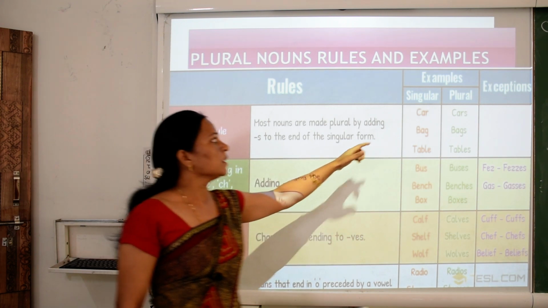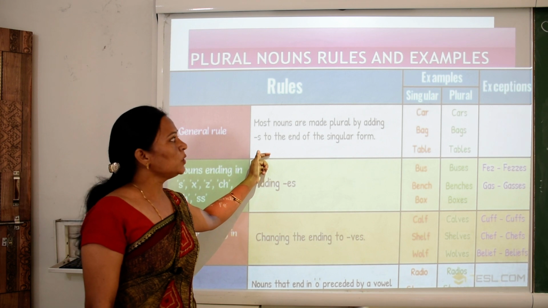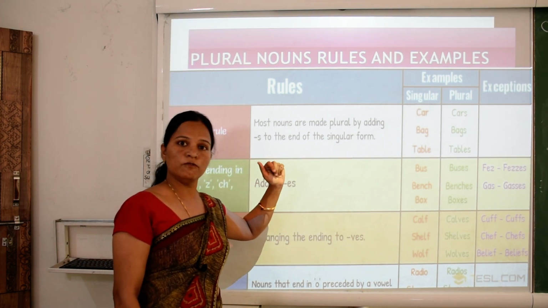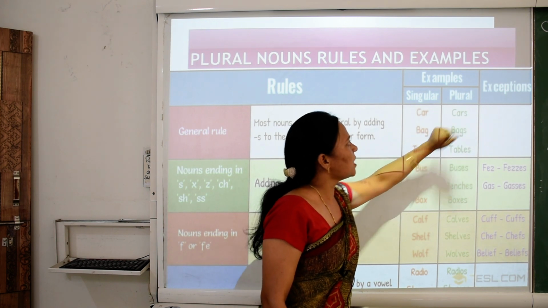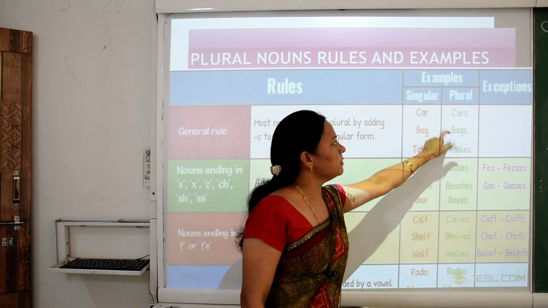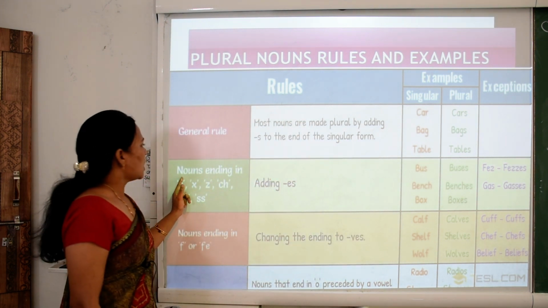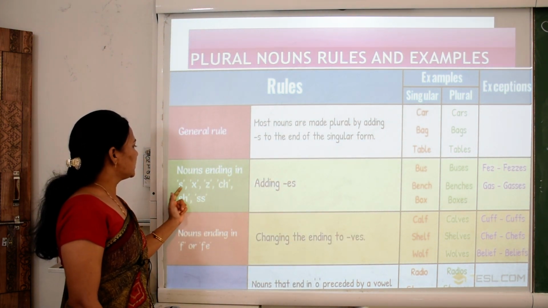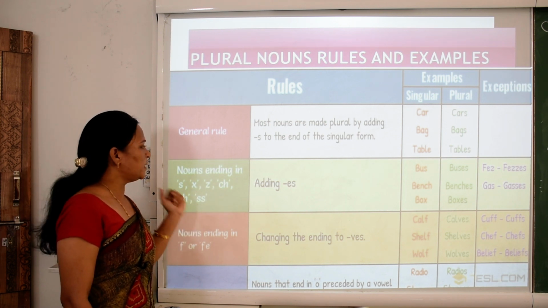For example, car, bag, table. So children, here add s: car becomes cars, bag becomes bags, table becomes tables.